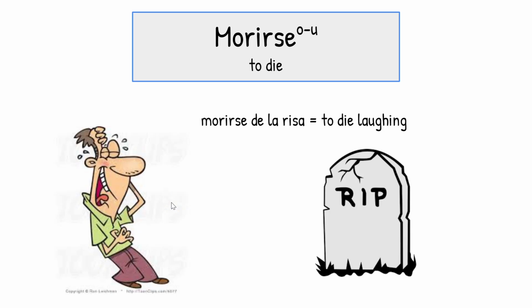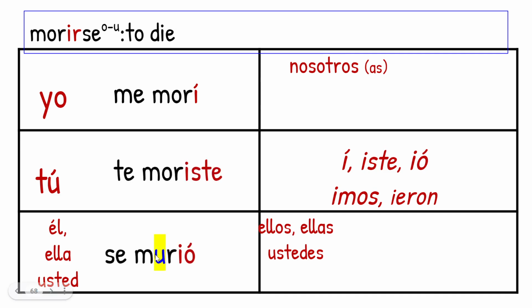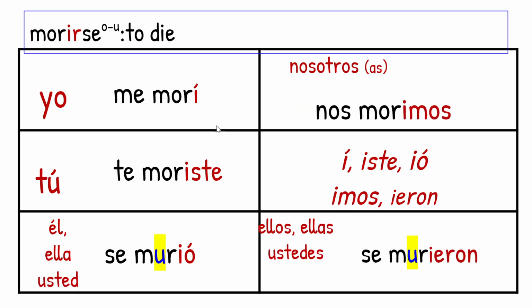Morirse, or it could also come up as morir. Morir is to die. Morirse is to die oneself. Morirse de la risa is to die laughing. You'll see it both ways, morir or morirse. Present is gone. Now we're just going to do preterite. Me morí, te moriste, se murió. Nos morimos, se murieron.